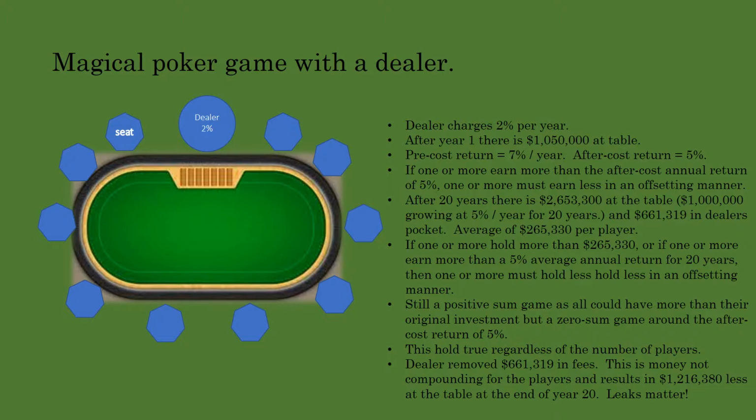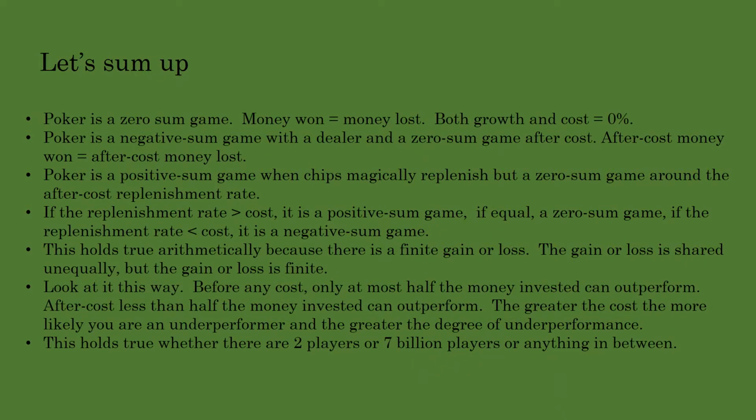This is a positive sum game, as all could have more than their original $100,000, but is a zero-sum game around the 5% after-cost replenishment rate. Notice the difference in money at the table with a 2% cost. Leaks matter. I'll let you read the slide on your own.